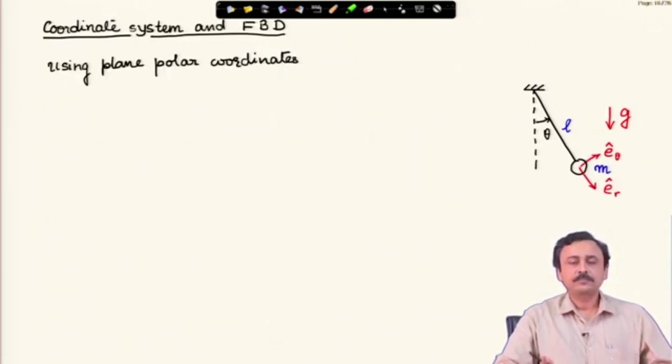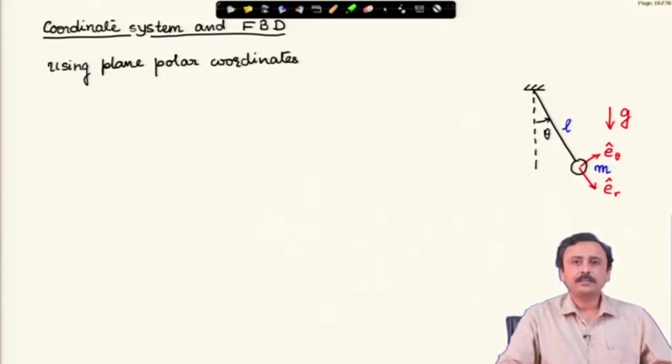First step, fix the coordinate system. I choose to use the polar coordinates. Just after this I will show you the working in a different coordinate system. Here we have the polar coordinate system represented by e_r cap and e_theta cap. Remember, always check this, e_r is the direction of increasing radial distance, and we have to be careful about the direction of e_r.